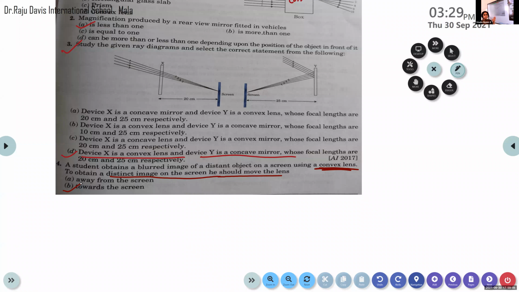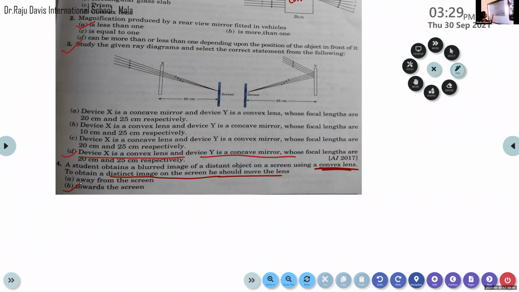Towards the screen. In the case of a convex lens, students, we know that we have 6 different cases. Out of the 6 different cases, in the last case, we get the virtual, erect, and enlarged image, whenever we keep the object between the focus and the pole. Instead of pole, which term do we use here? Optic center, right? In the case of a lens, instead of pole, we use optic center. So whenever we keep the object between the optic center and focus, we get the virtual, erect, and enlarged image. So you just correlate that point with this question.